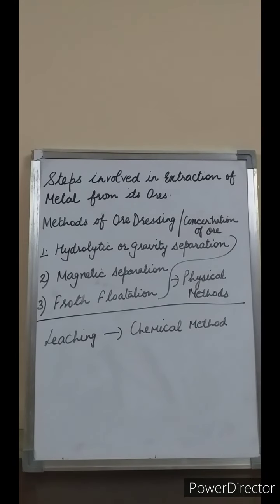Students, now we will learn the methods of ore dressing or the concentration of ores. The methods of ore dressing are classified into two parts, that is the physical methods and chemical methods. Now, hydraulic or gravity separation, magnetic separation and froth flotation, these three methods come under the category of physical methods, whereas leaching is a chemical method. Okay?